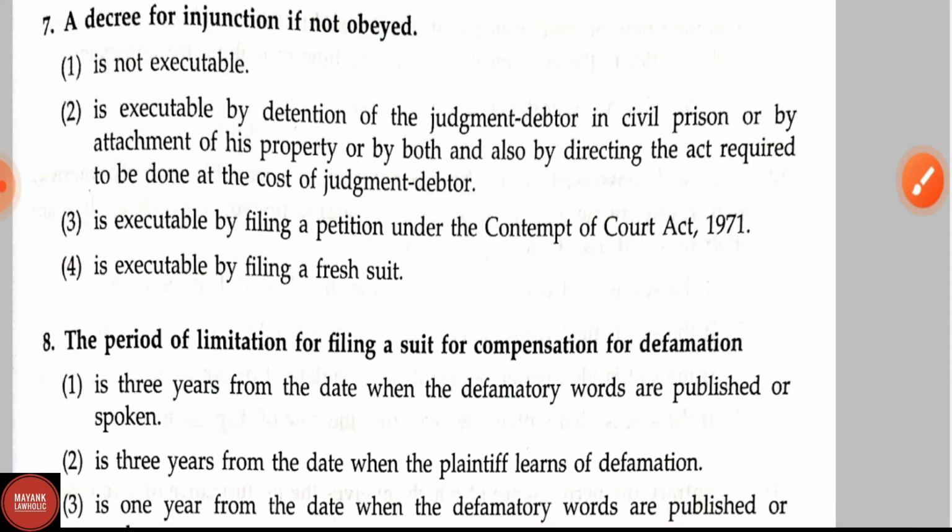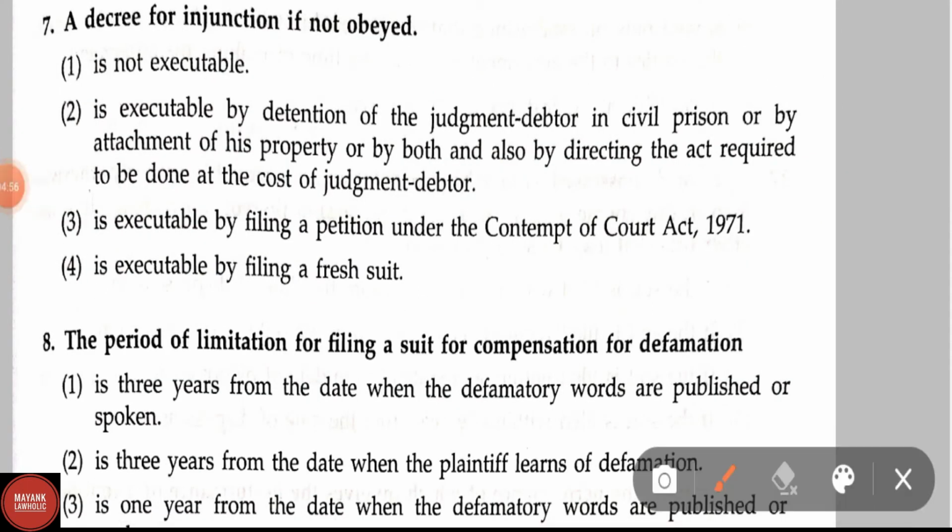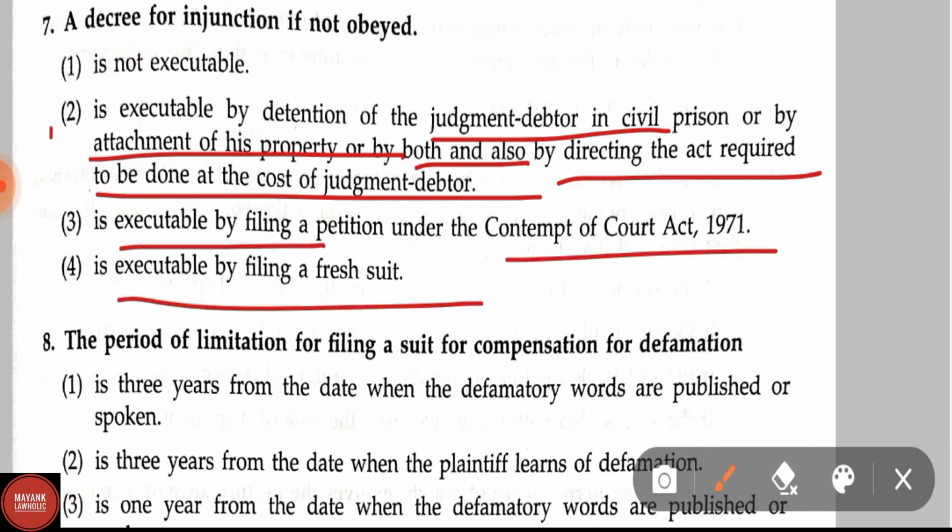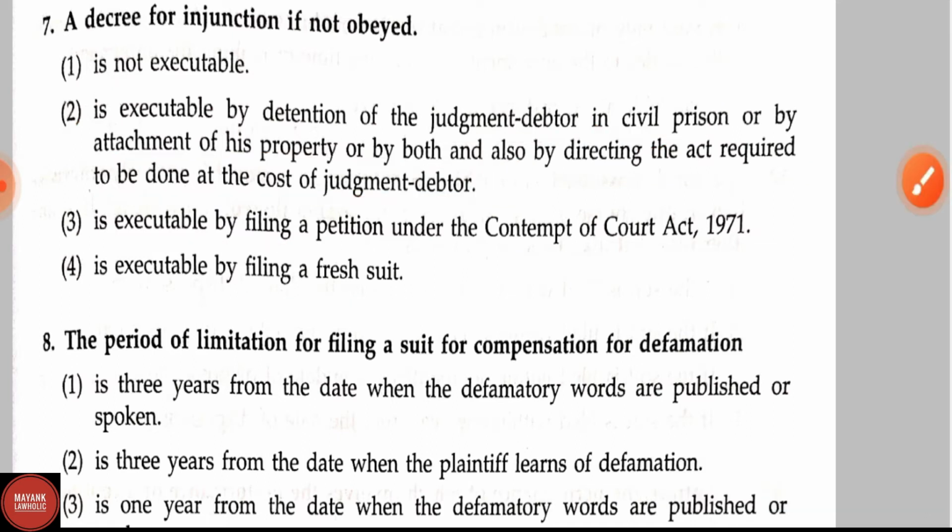Question number 7. A decree for injunction, if not obeyed, is not executable by the detention of the judgment debtor in civil prison or by attachment of his property or by both, and also by directing the act required to be done at the cost of the judgment debtor, is executable by filing a petition under the Contempt of Court Act 1971, is executable by filing a fresh suit. Here the correct answer is option 2, is executable by detention of the judgment debtor in civil prison or by the attachment of his property or by both, and also by directing the act required to be done at the cost of the judgment debtor. Now let us see the question number 8.